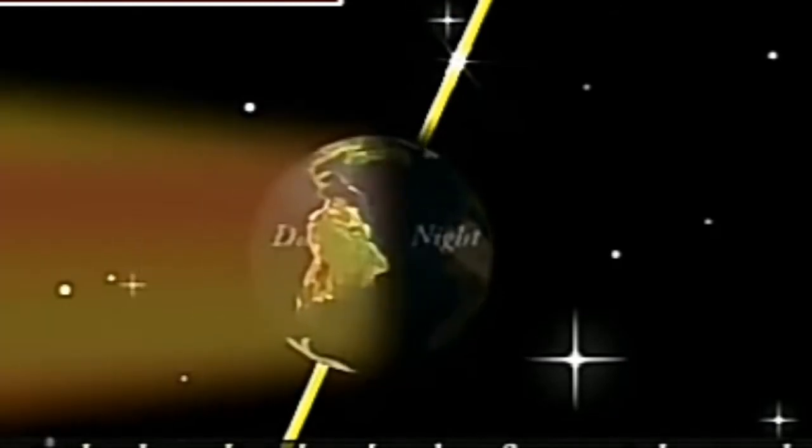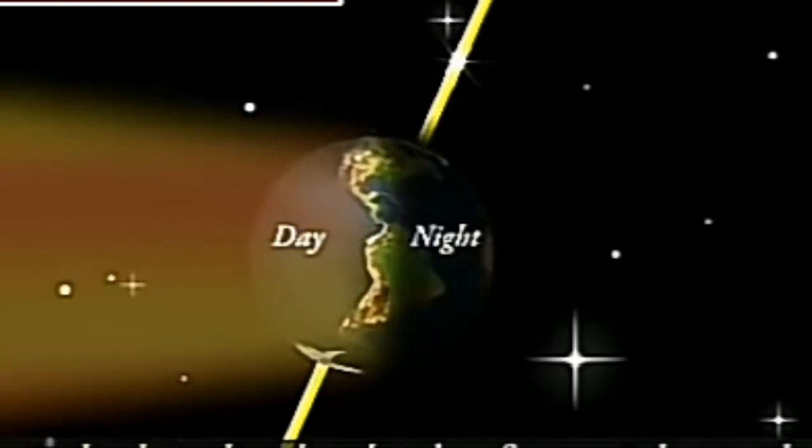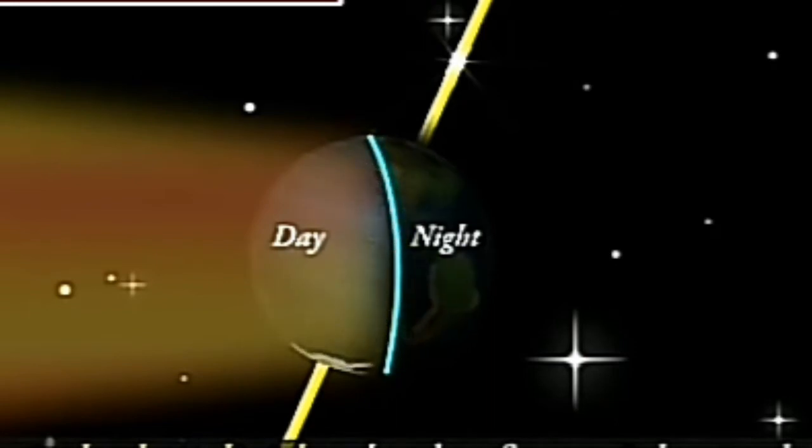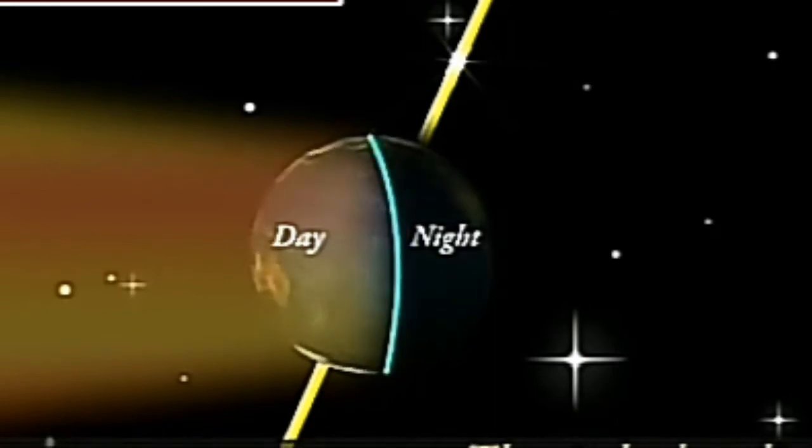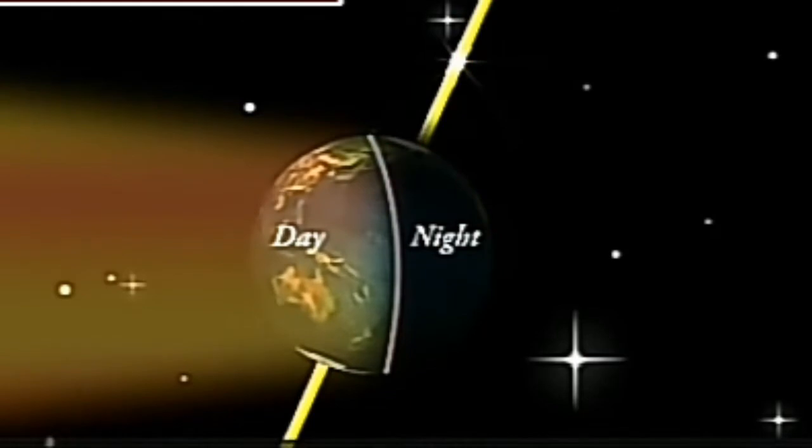The portion facing the sun experiences day, while the other half away from the sun experiences night. The circle that divides the day from night on the globe is called the circle of illumination. This circle does not coincide with the axis.